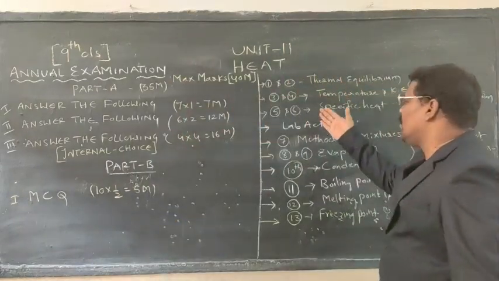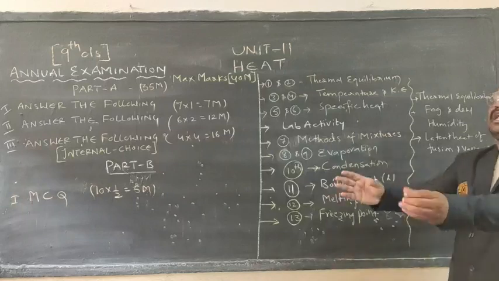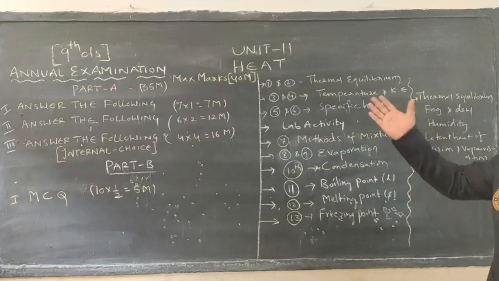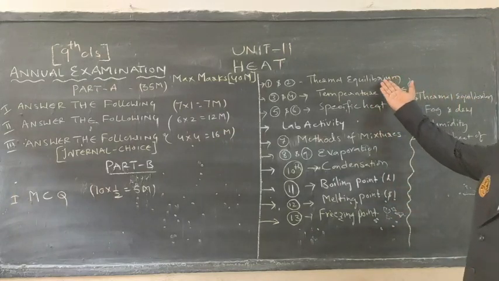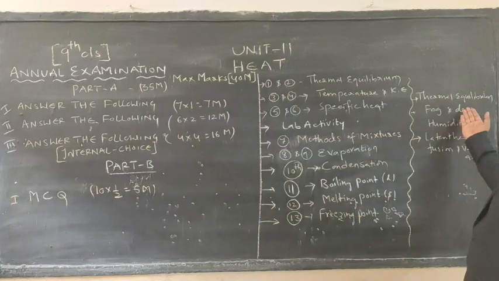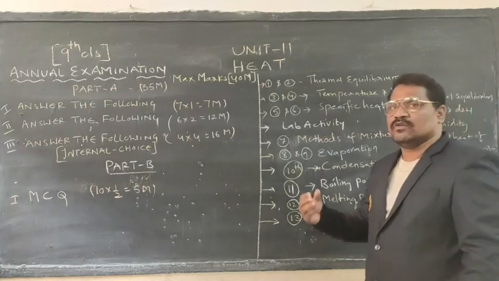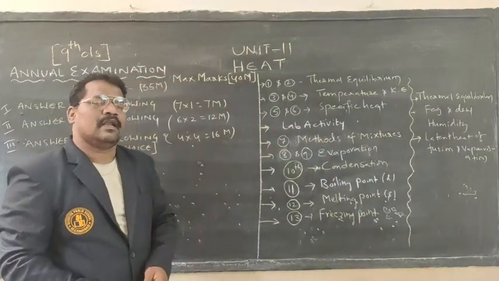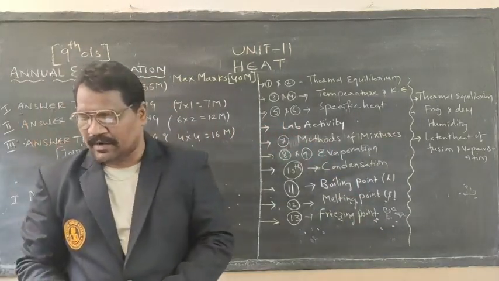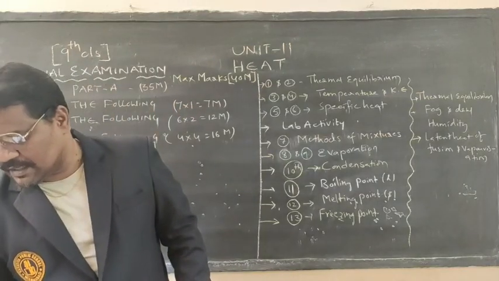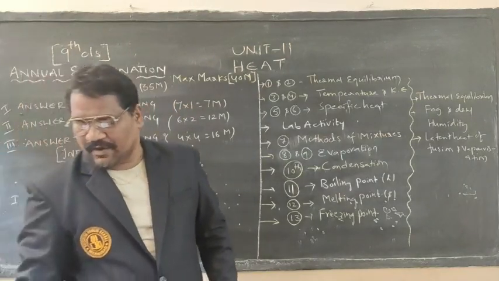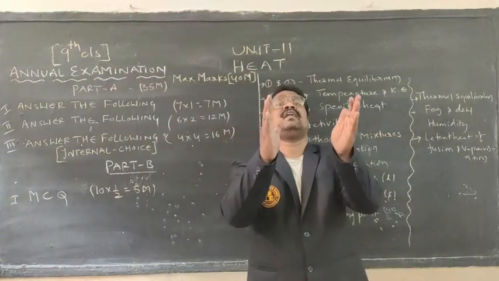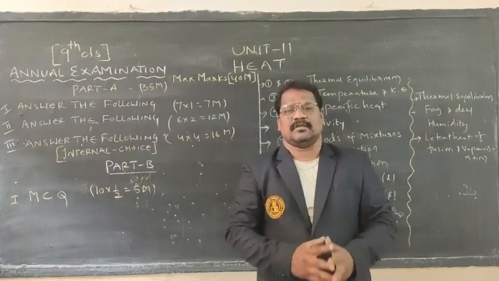If you concentrate on all these activities, only a few small subtopics have been left out. What are those? Thermal equilibrium, already it is written there. Fog, dew, as well as humidity: those concepts you have to concentrate on to some extent. Not only that, latent heat of fusion and latent heat of vaporization, which we have also completed. If you concentrate on all these topics, you can cover 99% and secure 40 marks.